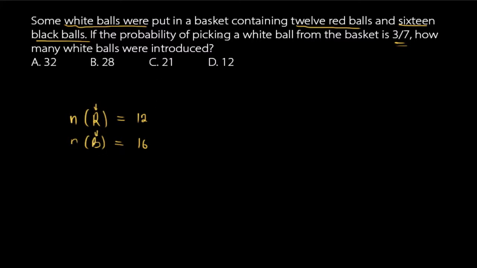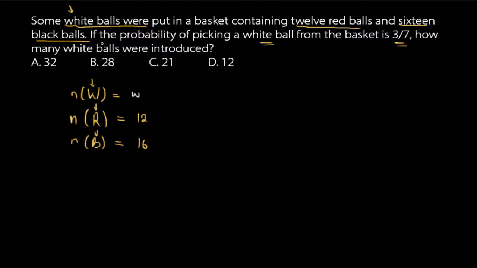Now, they're mentioning a white ball, which implies that some white balls were added to the basket, but we're not told in the first statement how many white balls were placed in the basket. So let capital W represent white balls, and the number of white balls, let's represent that with the lowercase w.